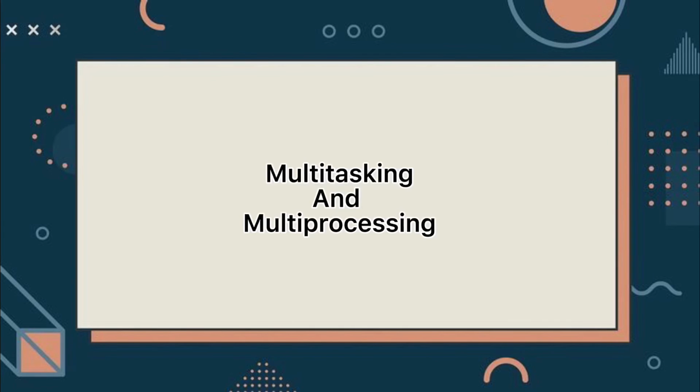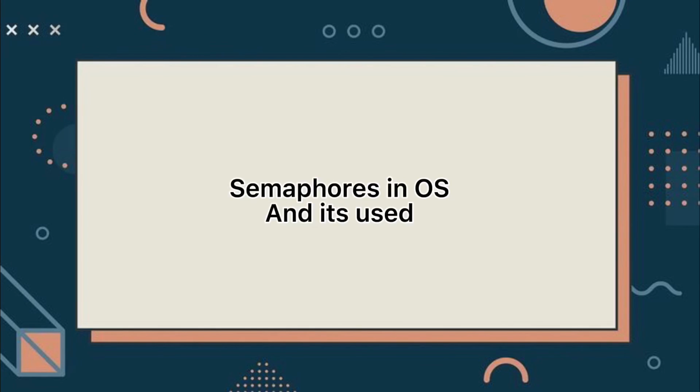Multitasking is an operating system that manages all the necessary operations of a computer system using multiple processors. While multiprocessing, this system does parallel execution of multiple tasks on different processors. Semaphores are integer variables that are used to solve the critical section problem by using two atomic operations.